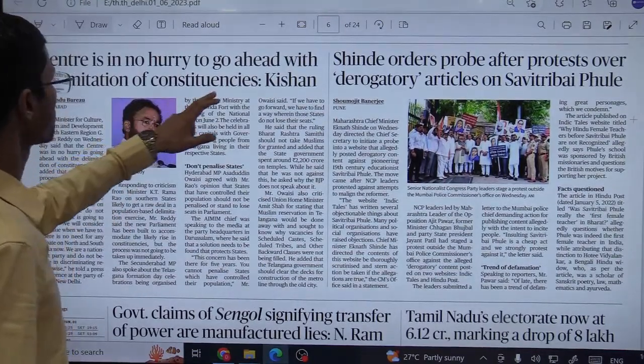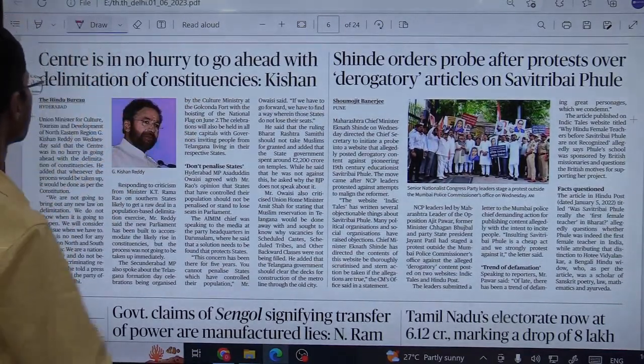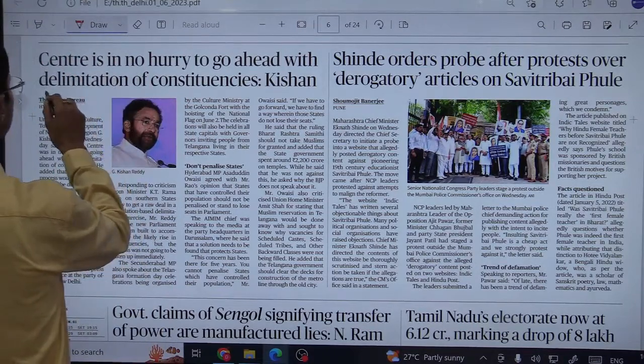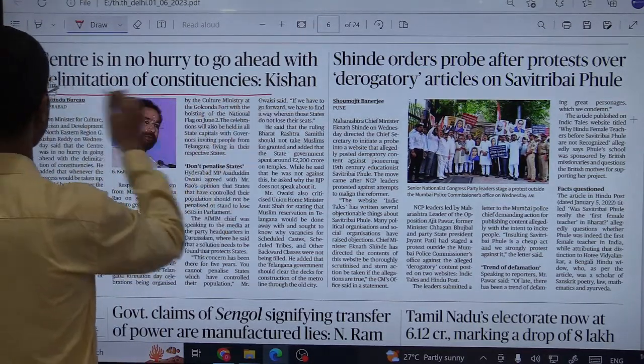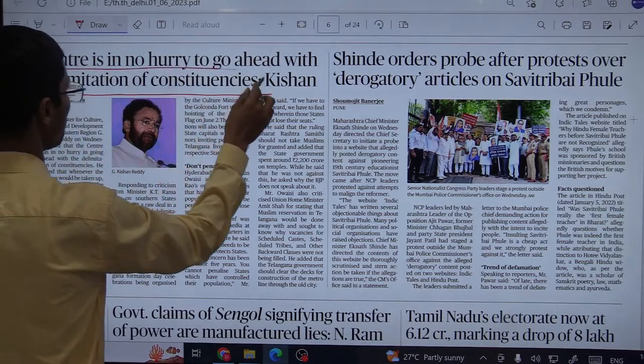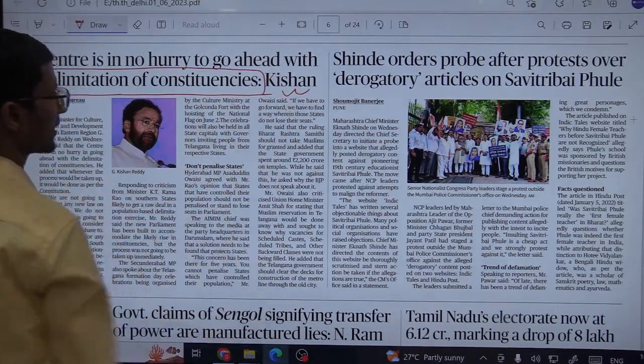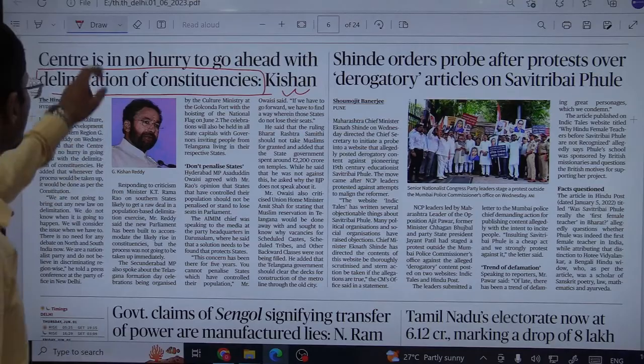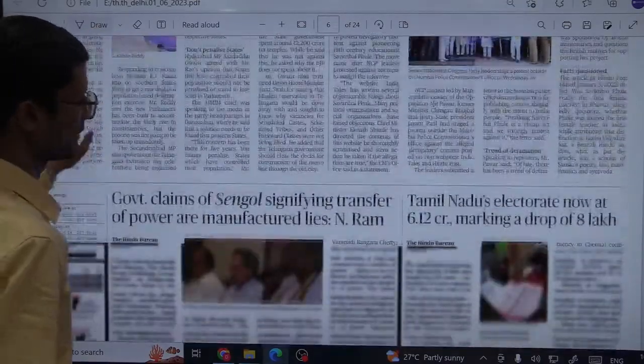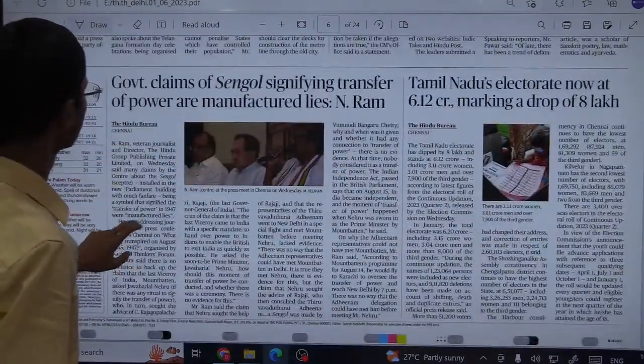Center is in no hurry to go ahead with the delimitation of constituencies. So nothing is more important from here than the clarity on what exactly the delimitation of constituencies is. Fine. Like in Jammu and Kashmir, it has already been done. So this is what we need to keep tabs on. Fine.